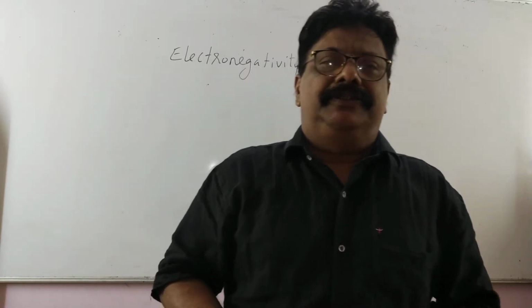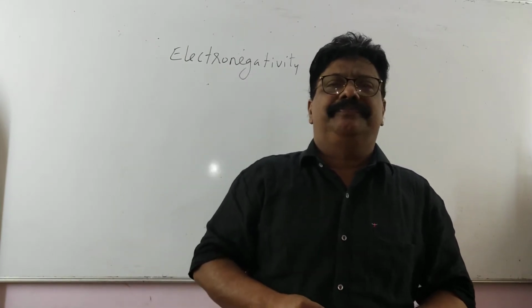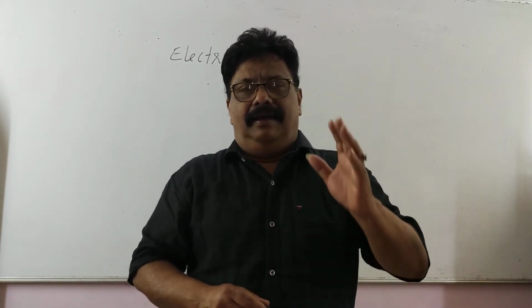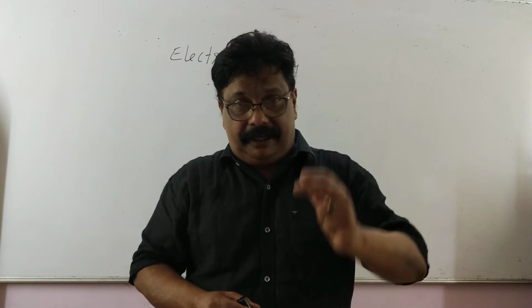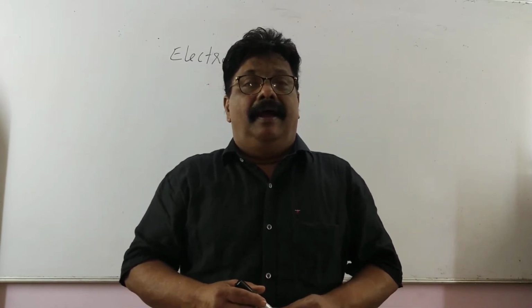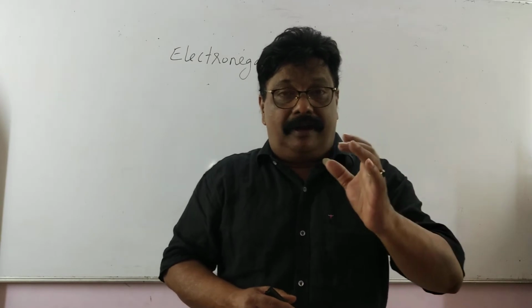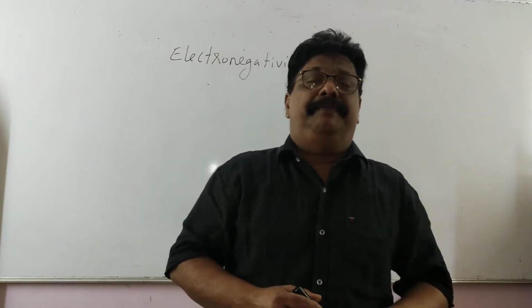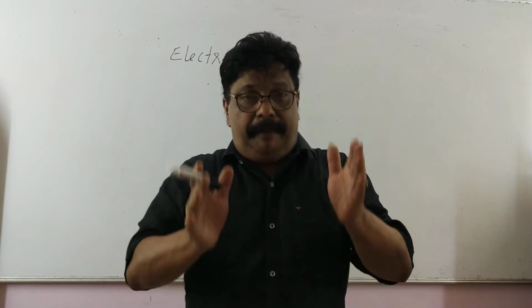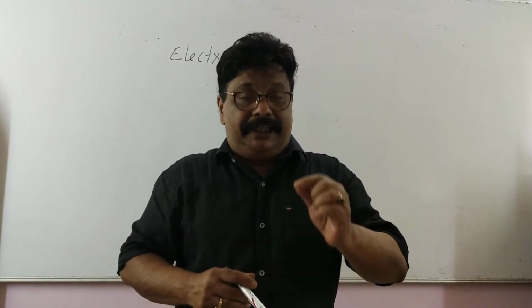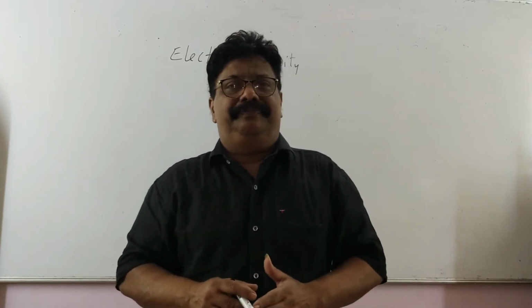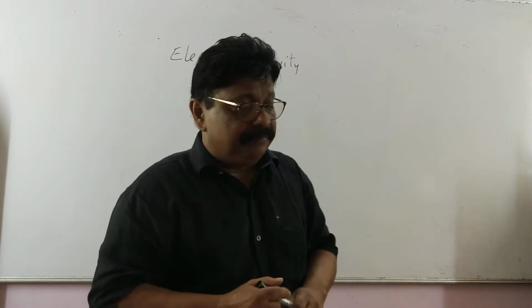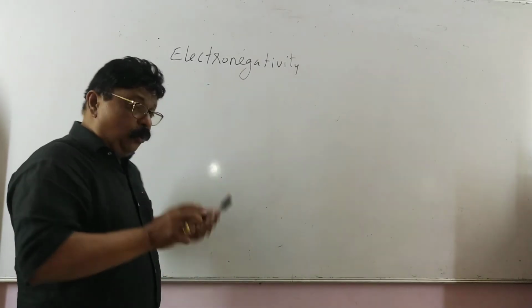Today we are going to discuss the various physico and chemical properties of elements. Electronegativity, ionization energy, electron affinity or negative electron gain enthalpy. These are the three most important physico-chemical properties of elements that come in the periodic table. So let us start with electronegativity.